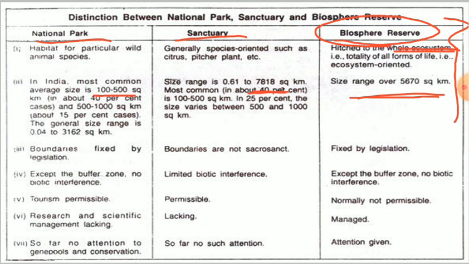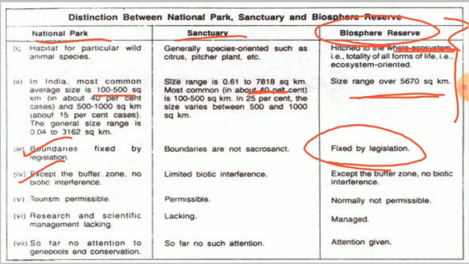7,818 square kilometers. The boundaries are fixed by legislation in national parks, but in sanctuaries the boundaries are not fixed. Also, biosphere reserves cover the whole ecosystem, so obviously the boundaries must be fixed there, right? Except for the buffer zone, no biotic interference is allowed in the case of the national park.